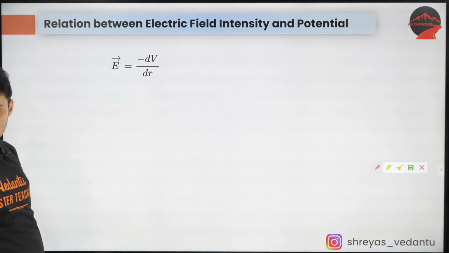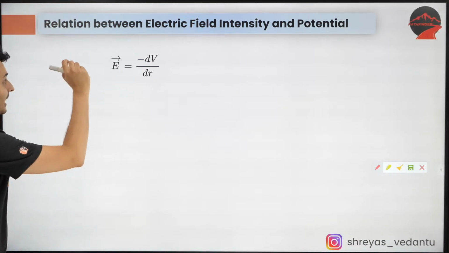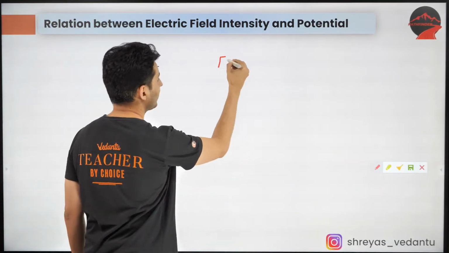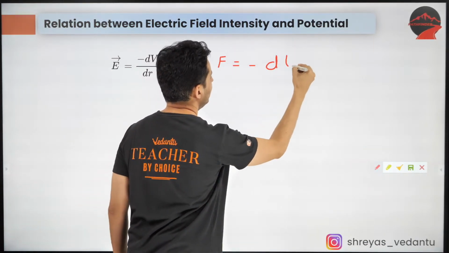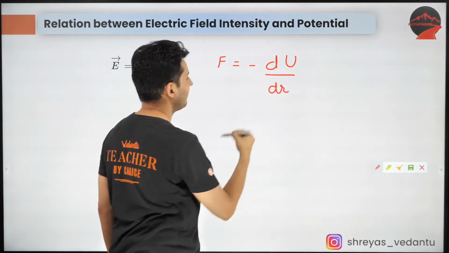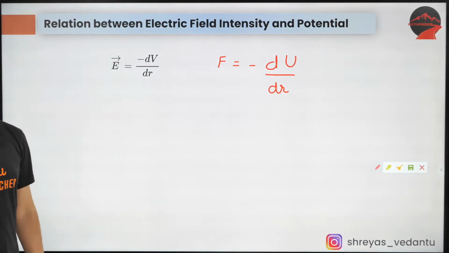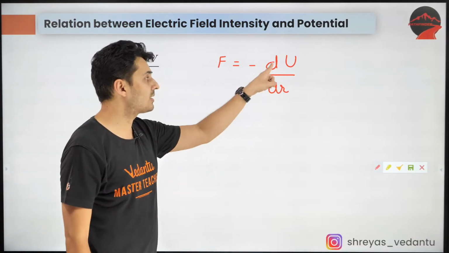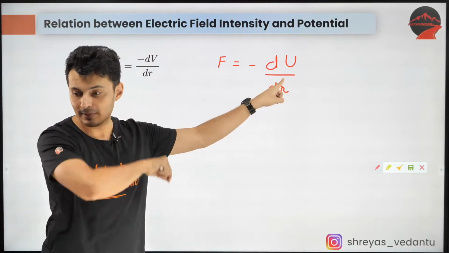Okay, so this is a very important relationship. If you remember, force was minus dU by dr. This was a relationship which I gave you. This was a very important relationship. Force was minus dU by dr.